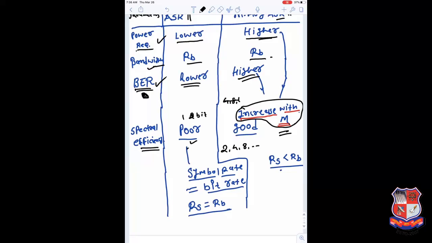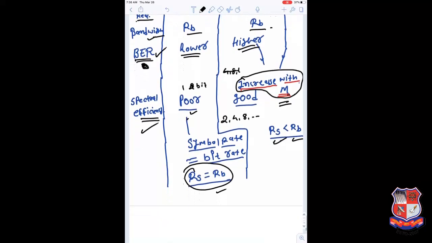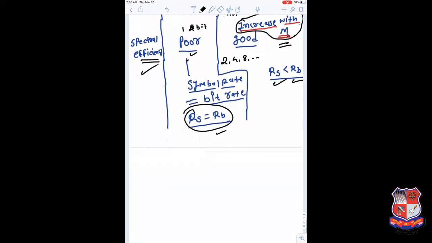Again, the spectral efficiency improves with the value of M. Spectral efficiency defines the number of bits transmitted within one symbol duration. If more bits are transmitted within the same duration, we have a higher value of spectral efficiency. For ASK, the symbol rate and bit rate are the same, Rs equals Rb, whereas for MRASK the symbol rate is smaller than the bit rate because more bits are transmitted per symbol, which increases the spectral efficiency. So we conclude this lecture here.